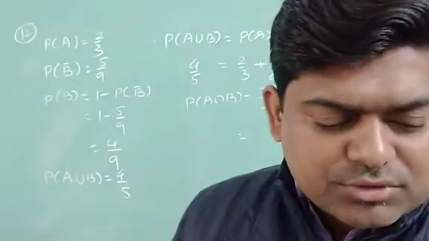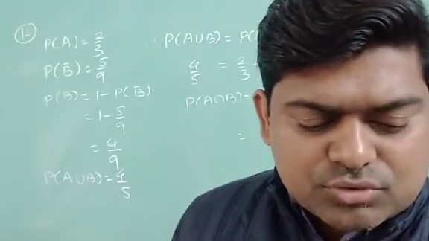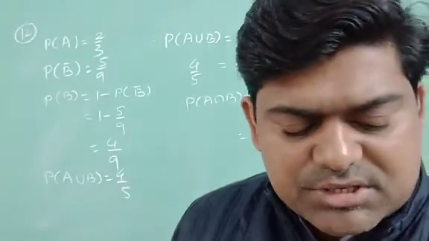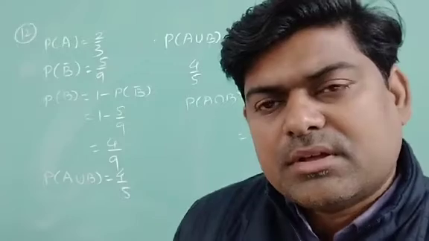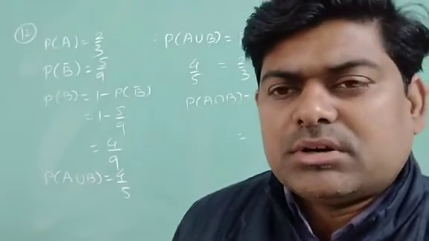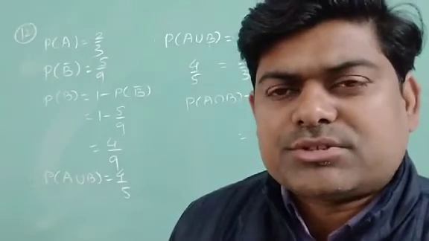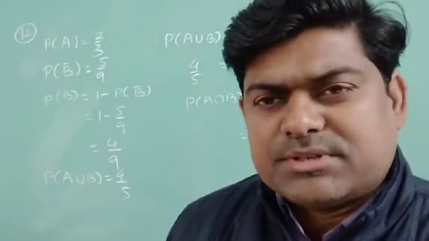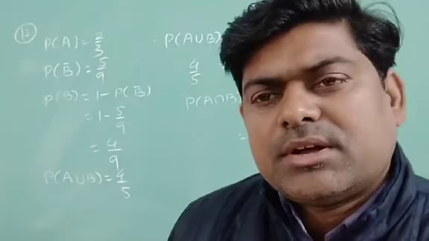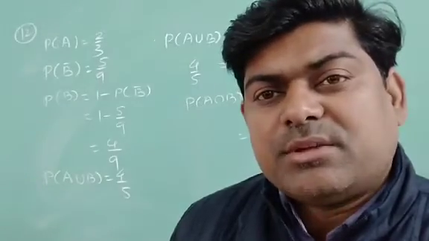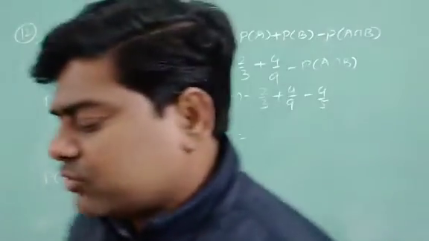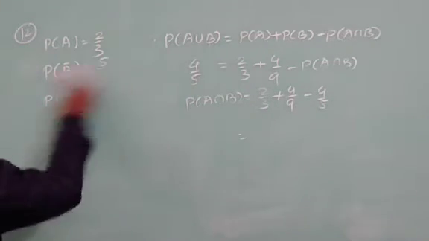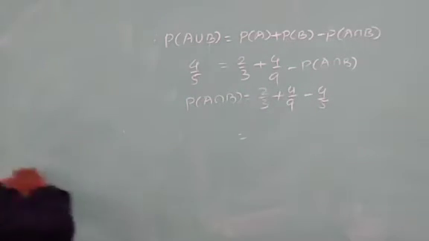Question number 21, you can see it's written that 2 dice are thrown simultaneously. Then find the probability that the sum is 7 or 11. First of all, when we are throwing 2 dice simultaneously, we should think about the sample space. In the sample space, actually 36 elements will be there. Let me tell you how these 36 come.